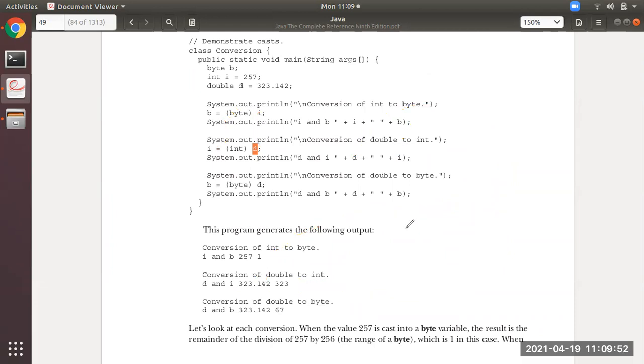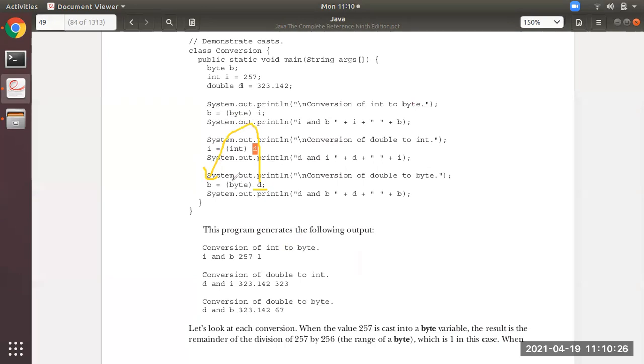This is done. Then you see the next thing, conversion of double to byte. Please concentrate very well over here. Again, byte is of what group? Integer. Means again truncation will be done. See, double you are assigning to B. What is double D? 323.142. So first of all, .142 will be removed. So D is now 323 going to get fit into B.